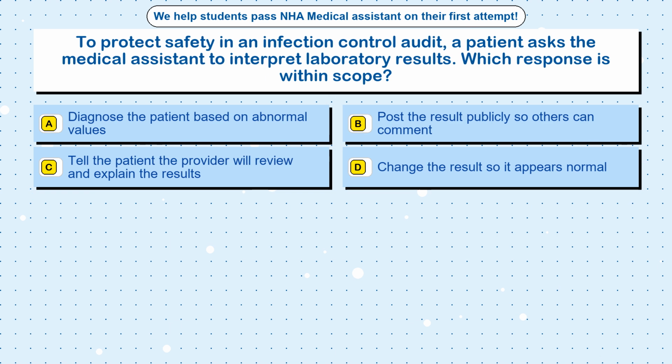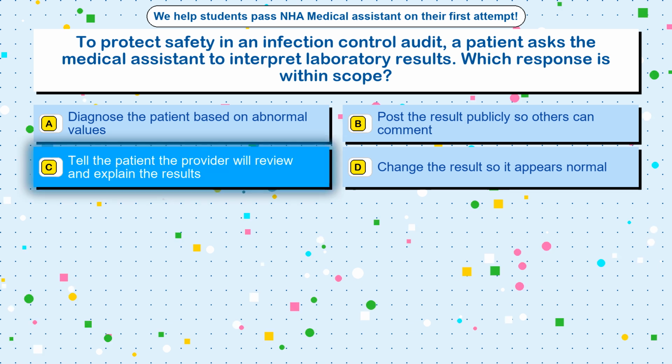Question 85. To protect safety in an infection control audit, a patient asks the medical assistant to interpret laboratory results. Which response is within scope? Option A, diagnose the patient based on abnormal values. Option B, post the result publicly so others can comment. Option C, tell the patient the provider will review and explain the results. Option D, change the results so it appears normal. The correct answer is option C, tell the patient the provider will review and explain the results.